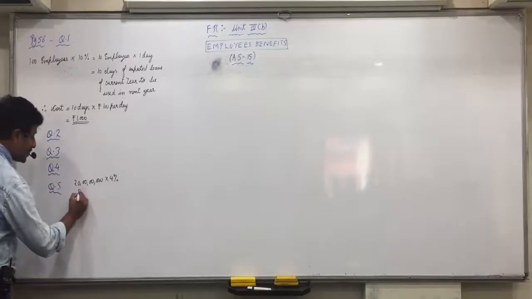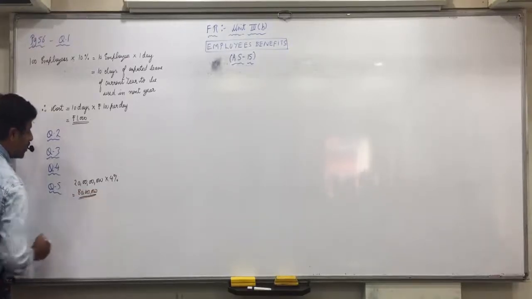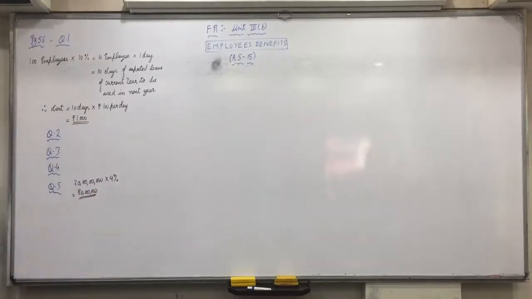20 crores into 4% is 80 lakhs. 20 crores will have 8 zeros, and 80 lakhs. 20 crores into 4%. Did everyone of you understand this? So the remaining questions are all on long-term benefits where present value etc. is to be used. That we'll see tomorrow.